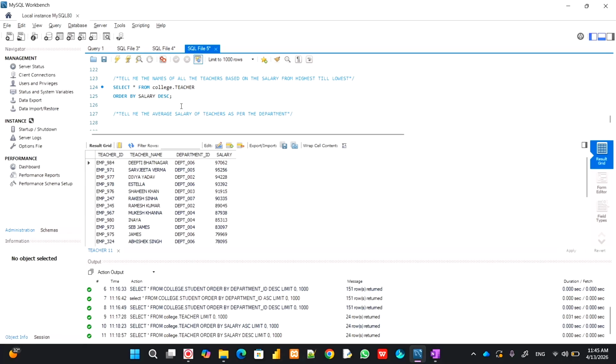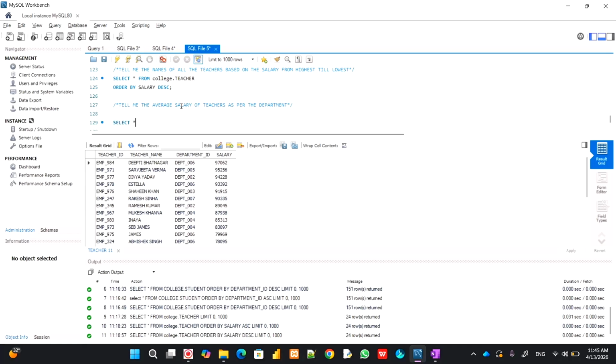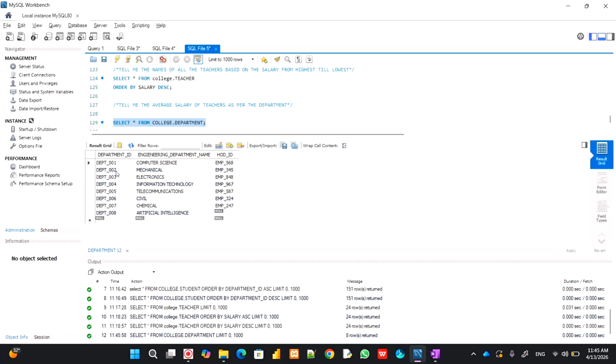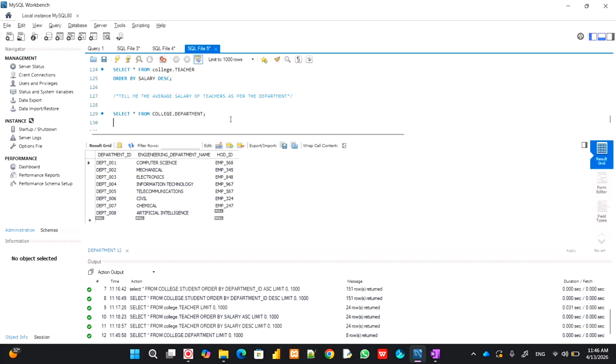Very simple question, right? Let's see what all departments are there. Select star from college dot department. Let's see how many departments are there. 7 departments. Okay, 8 departments are there. So you want to know the average salary of teachers as per the department.